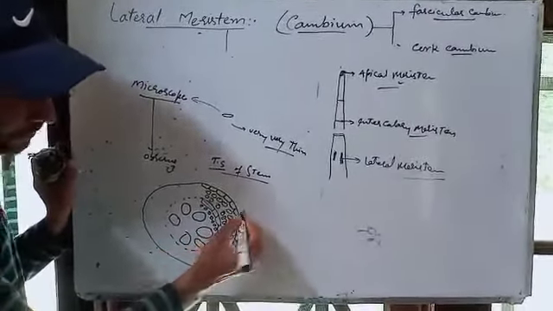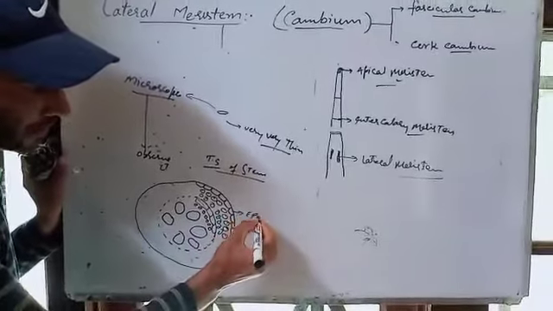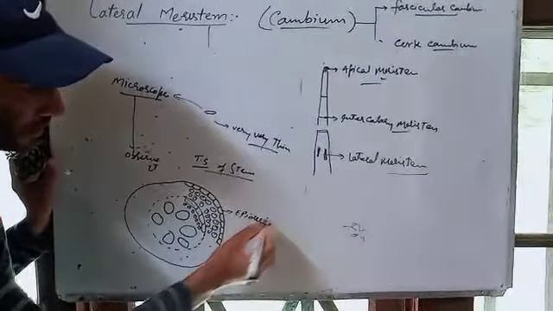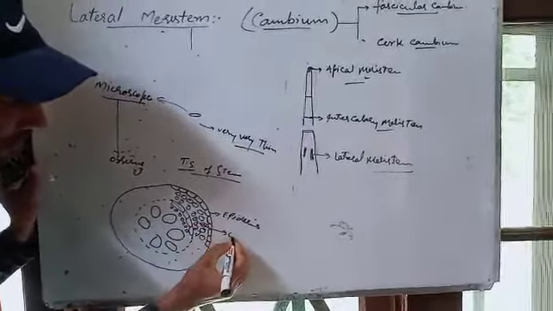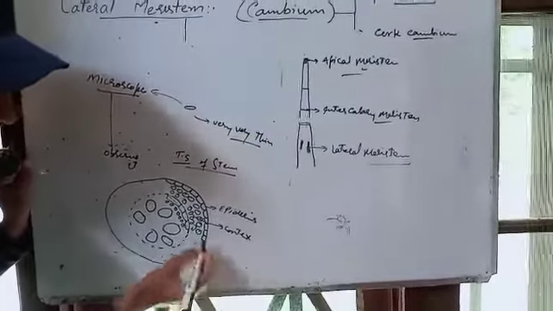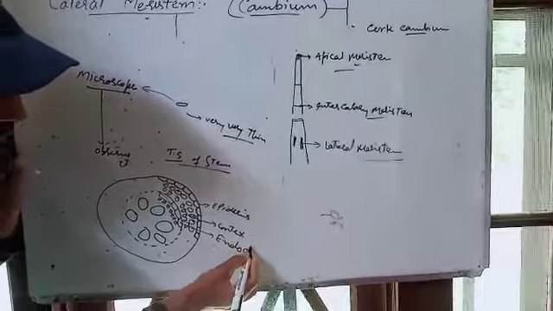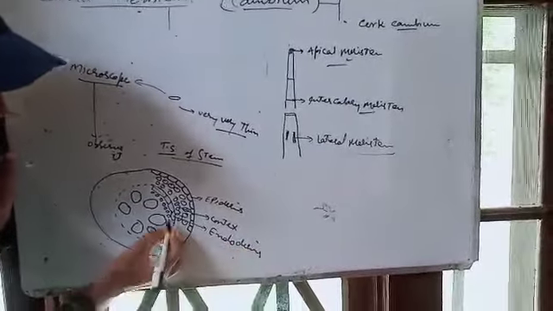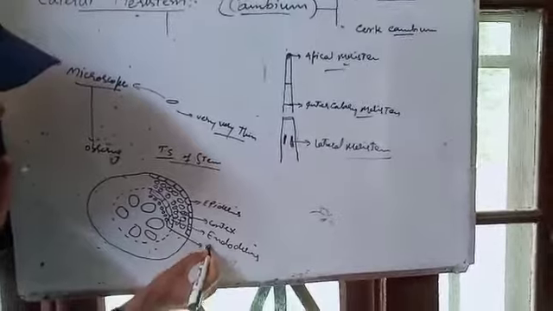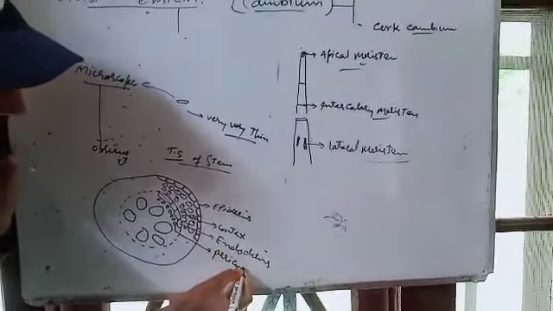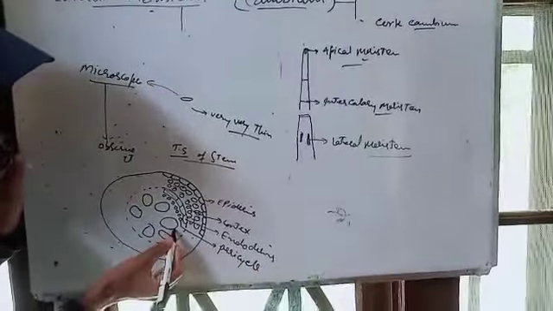Actually, this is the epidermis, this is the cortex, this is the endodermis, this is the pericycle. These are vascular bundles.